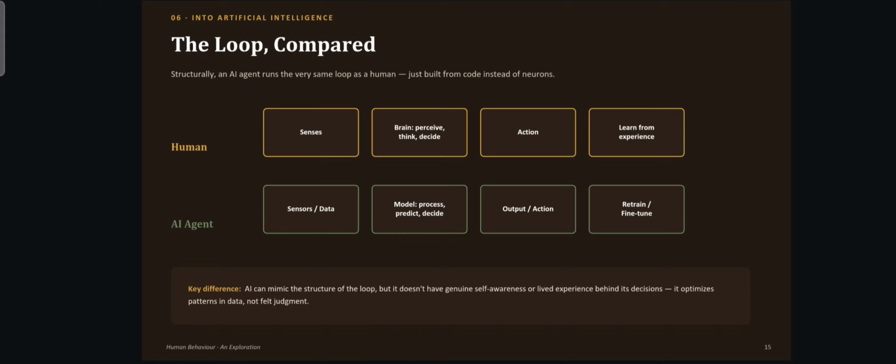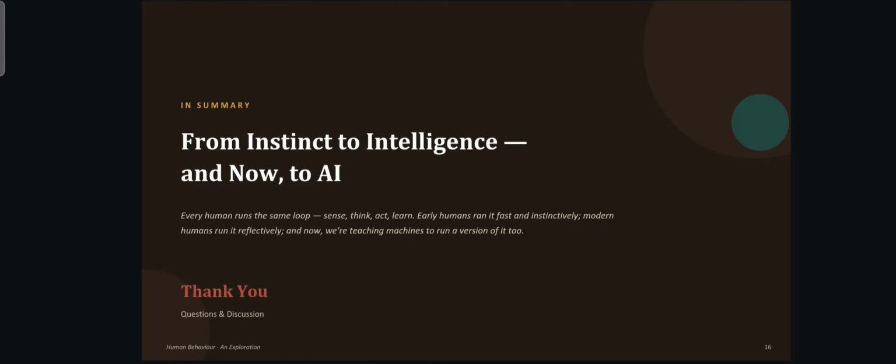Here we can see the senses, brain: perceive, think, decide, act, learn from experience. And then from instinct to intelligence and now to AI. Every human runs the same loop: sense, think, act, learn. Early humans ran it fast and instinctively. Modern humans run it reflectively. And now we are teaching machines to run a version of it too.